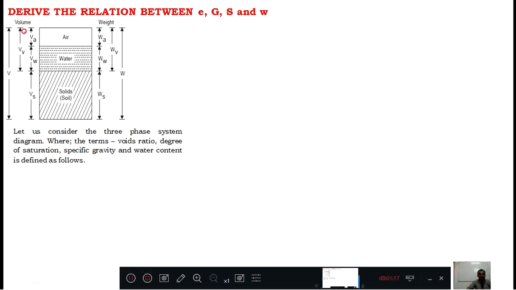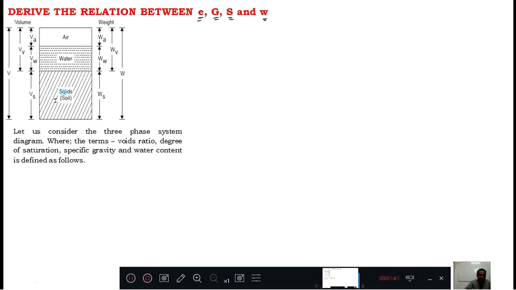Look here. Derive the relation between void ratio e, specific gravity G, degree of saturation S, and water content w. Now this diagram is common, that you already know.